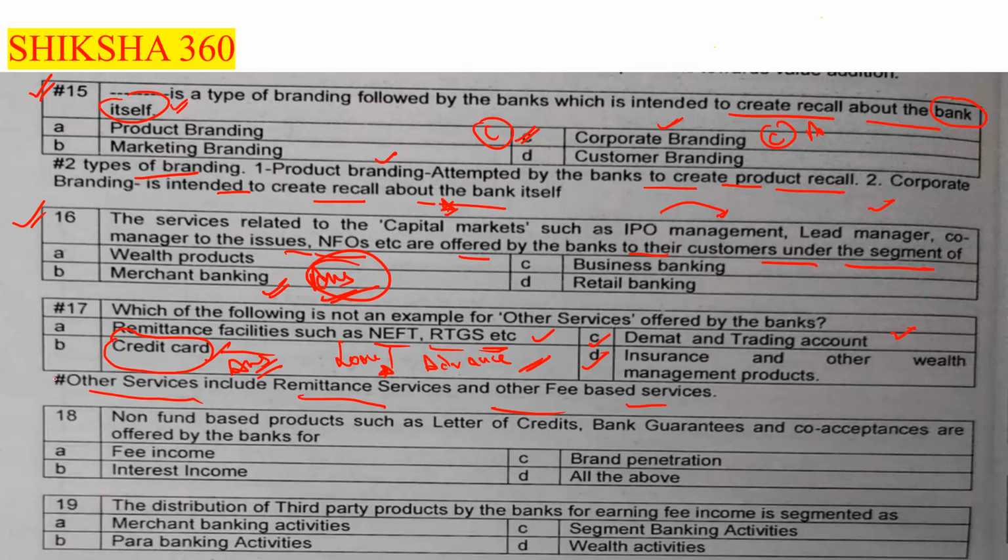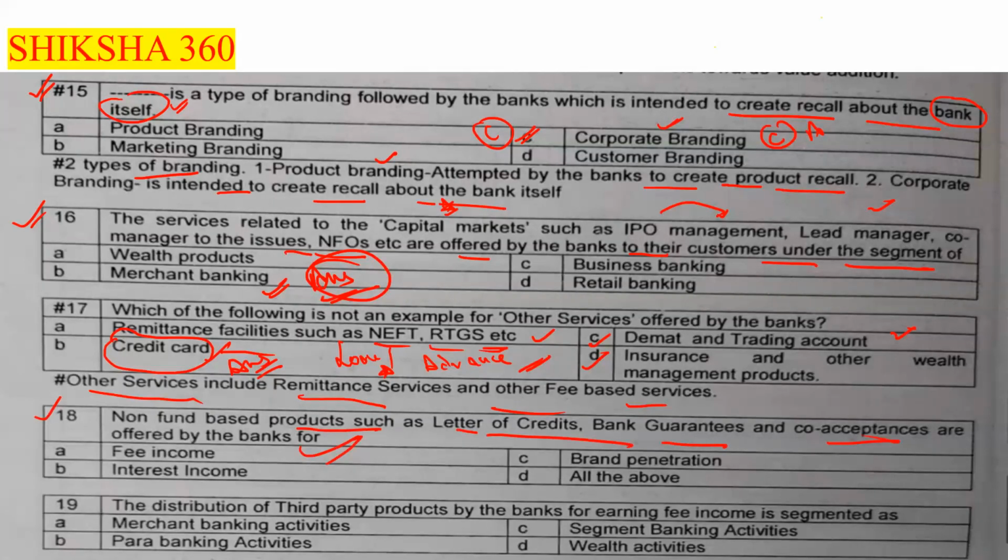Next, question number 18, on non-fund based products. Non-fund based products such as letter of credit, bank guarantee and co-acceptance are offered by the banks for what? Option A is fee income. Option B is interest income. Option C is brand penetration. Option D is all the above.